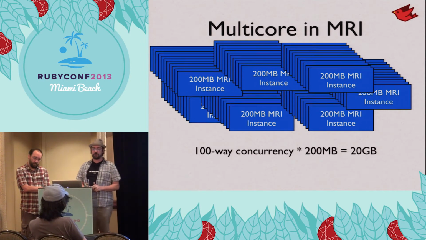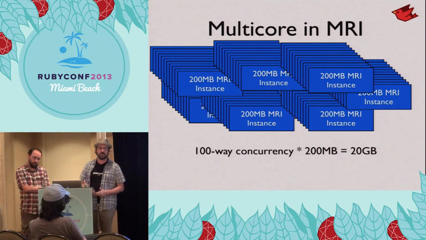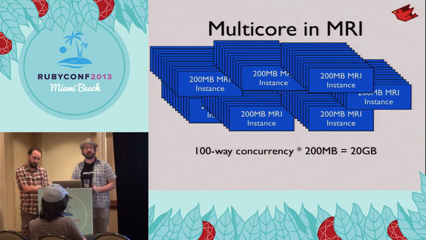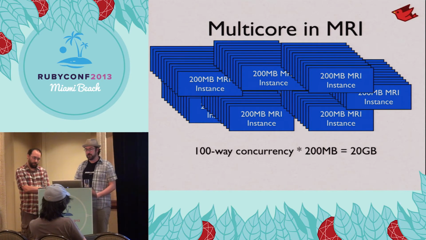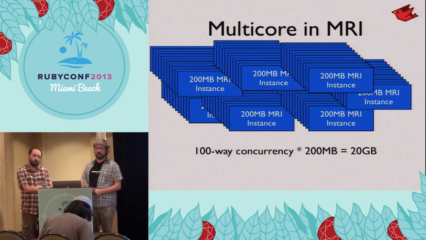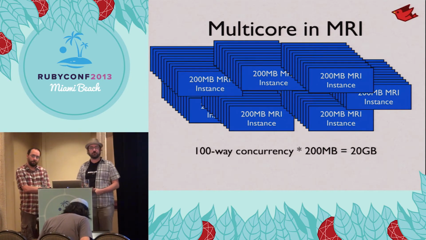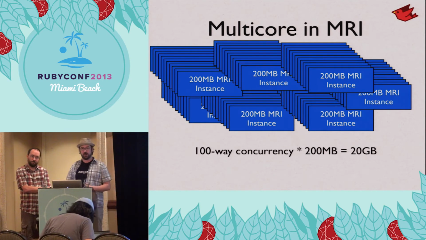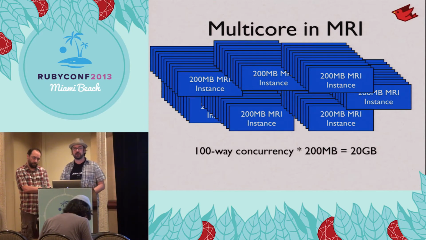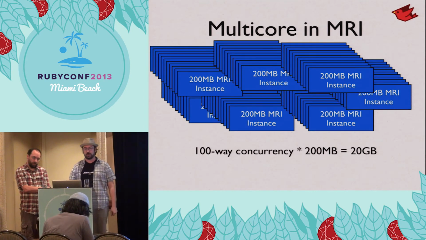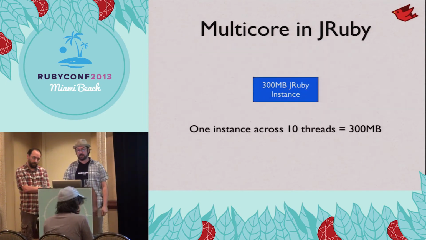Well, then we need to have 100-way concurrency in MRI, which means 100 processes. Now we're getting into 20 gig. This is getting into the very high, very expensive end of, for example, EC2 instances. We recently had someone make a migration to JRuby and saved something like $15,000 a month by moving from a whole set of extra larges down to like 5 mediums. And so there are real tangible benefits to making a move to JRuby and getting threading working well for your application.